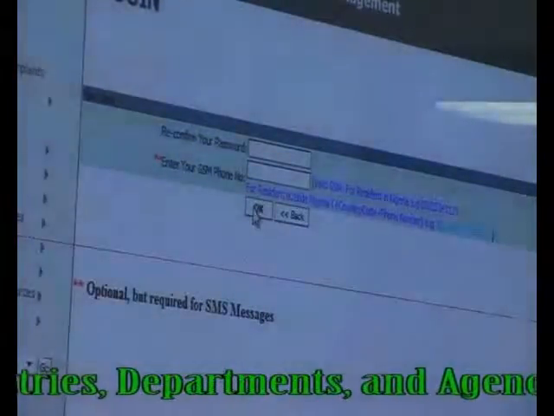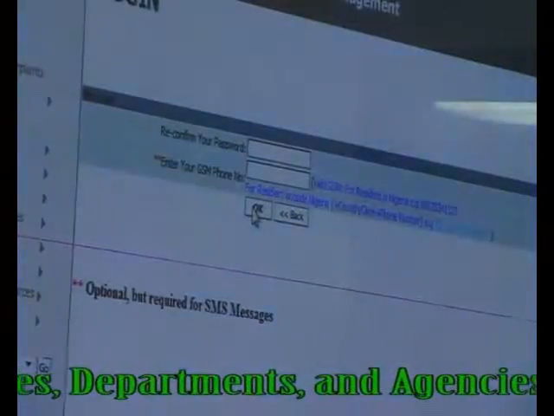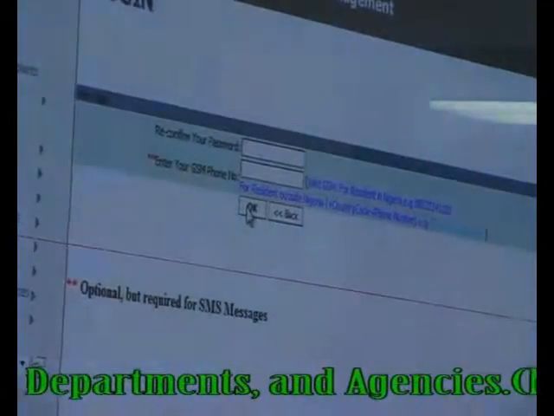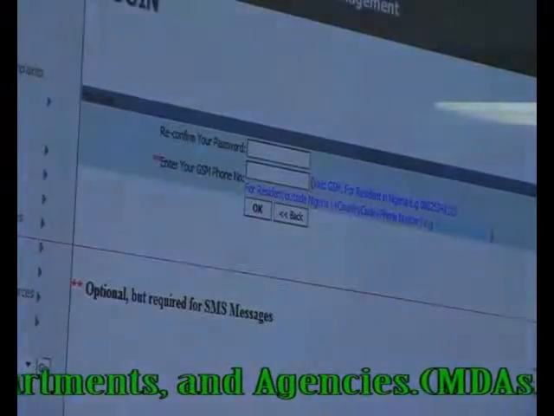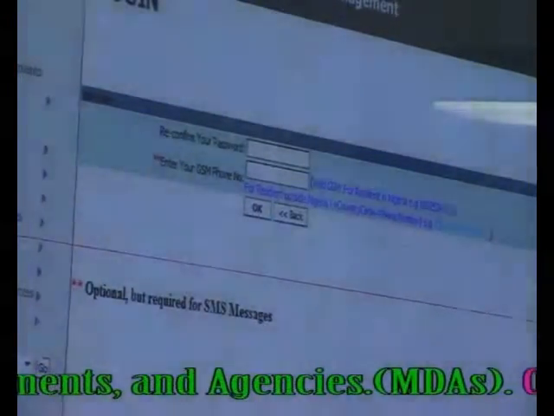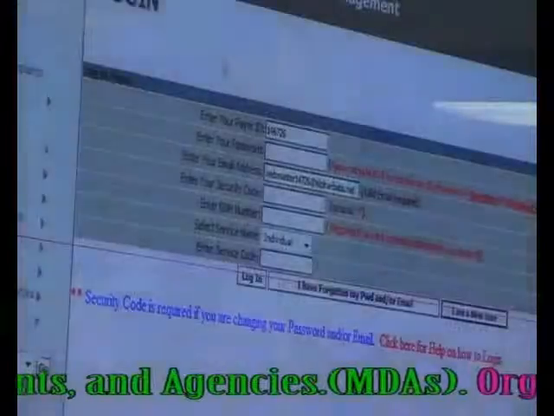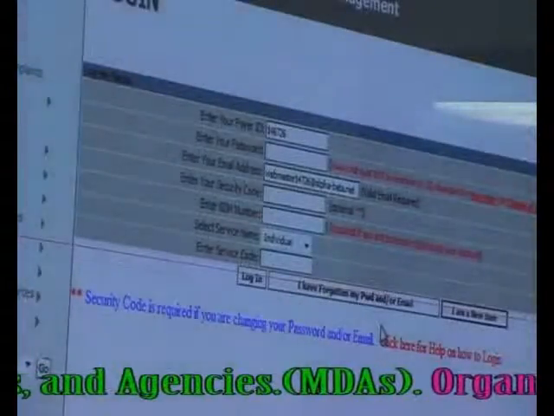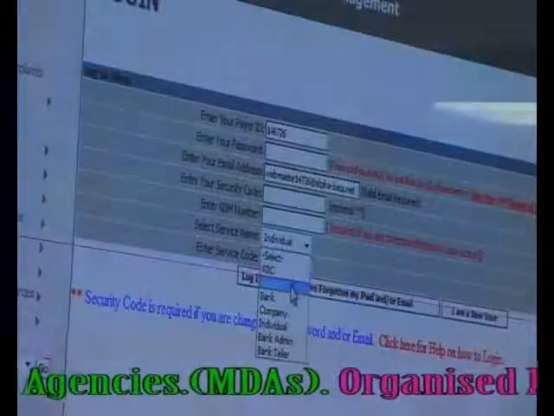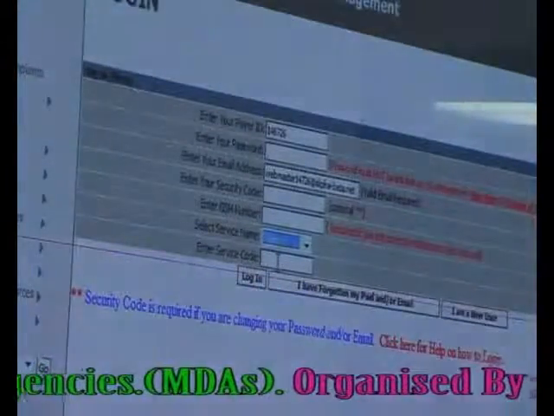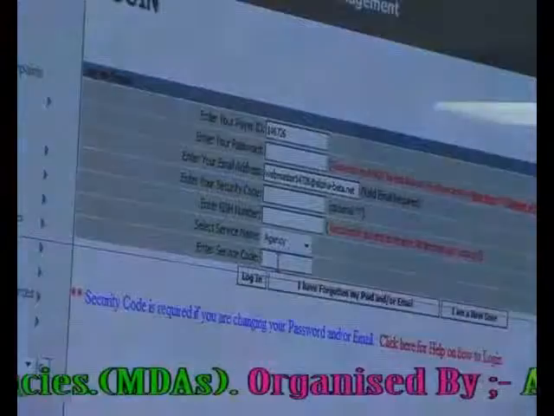It will give you a menu, and that menu is where you can do service for your own personal self and no one else. So for me, I have logged on before, and I now want to log on as an agency. So this is what I will do, and then I will select my agency code.